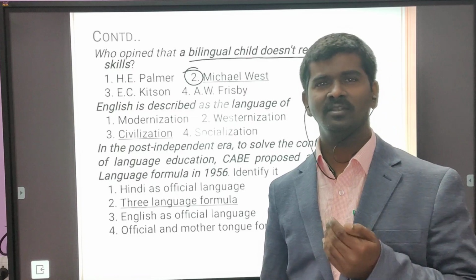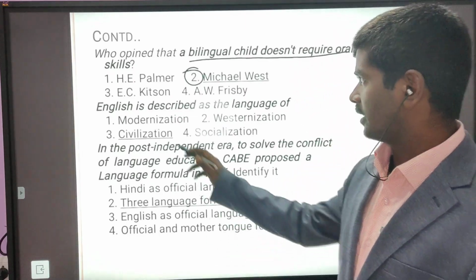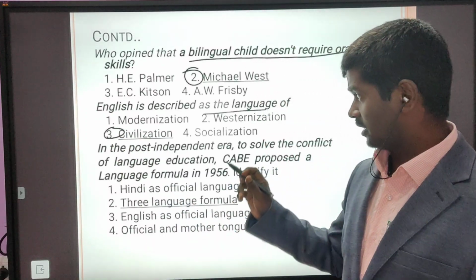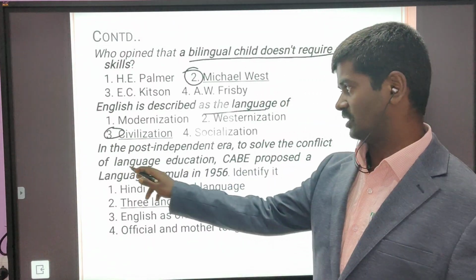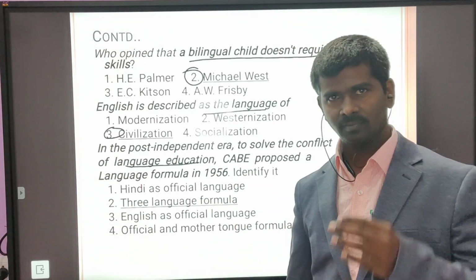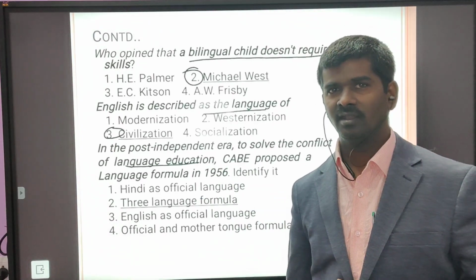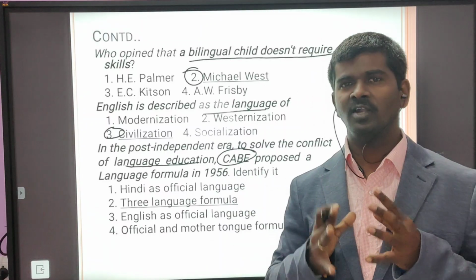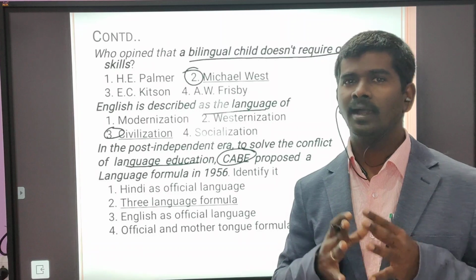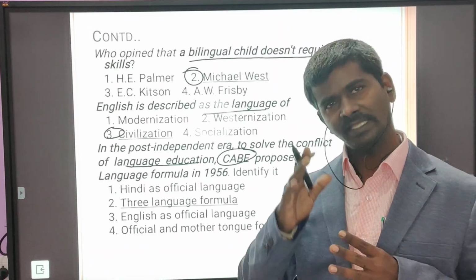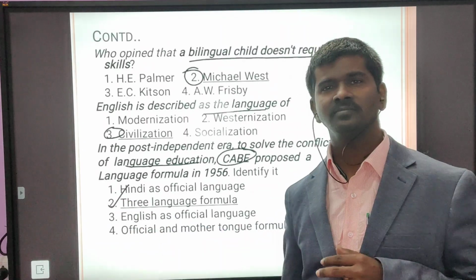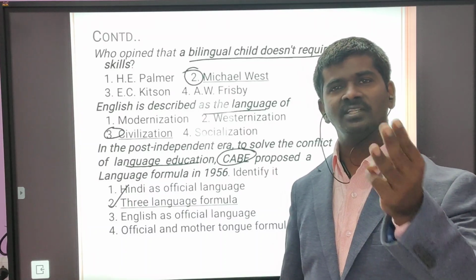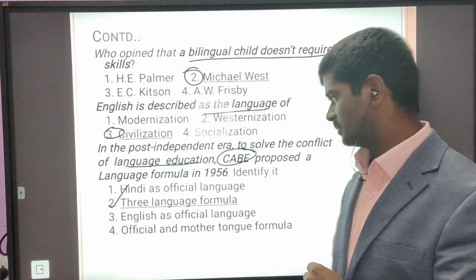Dr. West's new reading method. People say English is described as a language of civilization, the best option. Next, in the post-independence era, to solve the conflict of language education, as a result of Article 343, one formula was proposed by CAB. CAB refers to the Central Advisory Board of Education, which was chaired by Jawaharlal Nehru. That committee proposed the three language formula: L1 state official language, L2 Hindi, L3 associate official language, that is English.